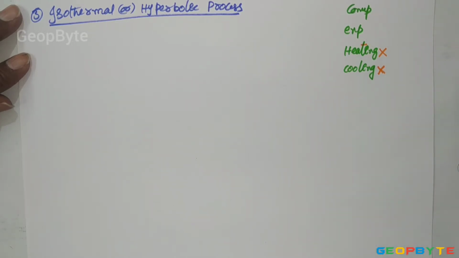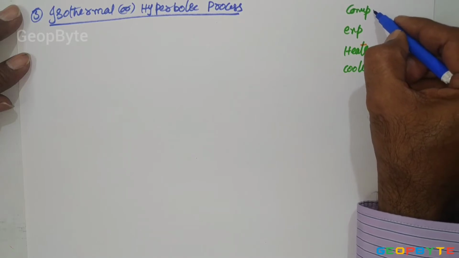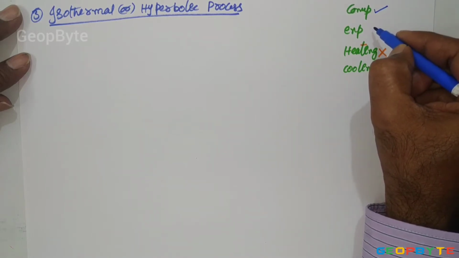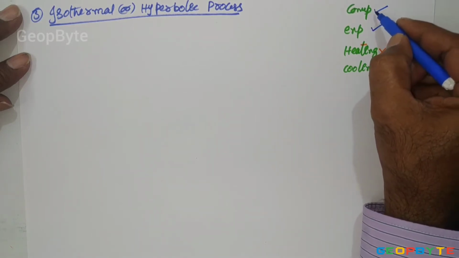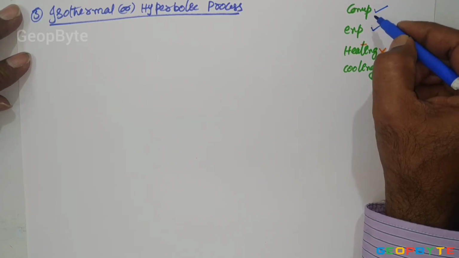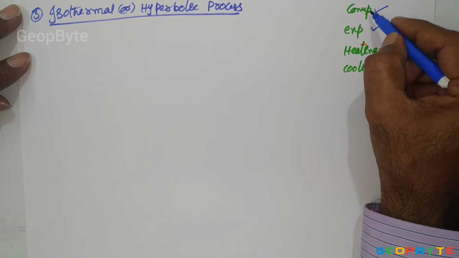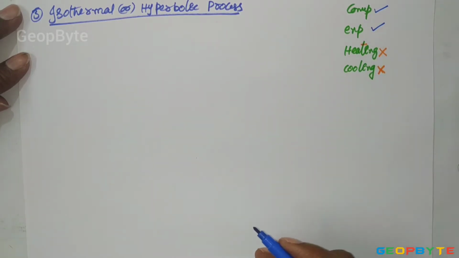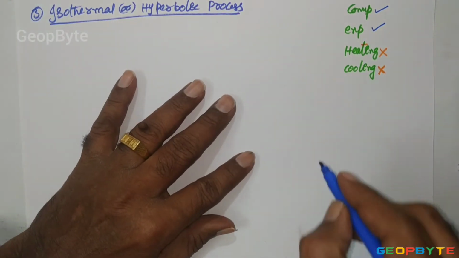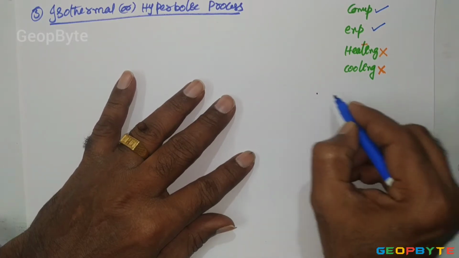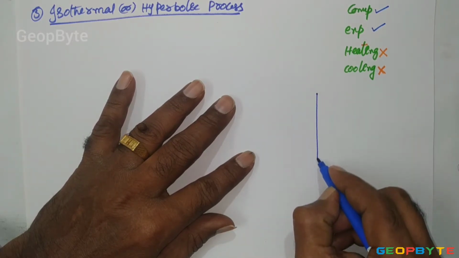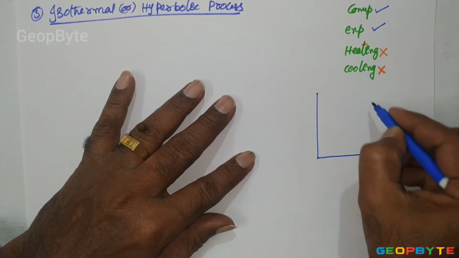Now come to the compression or expansion process. Isothermal process, or constant temperature process, may be supporting for either compression or expansion. It is like this. Let us take the cylinder with piston mechanism.